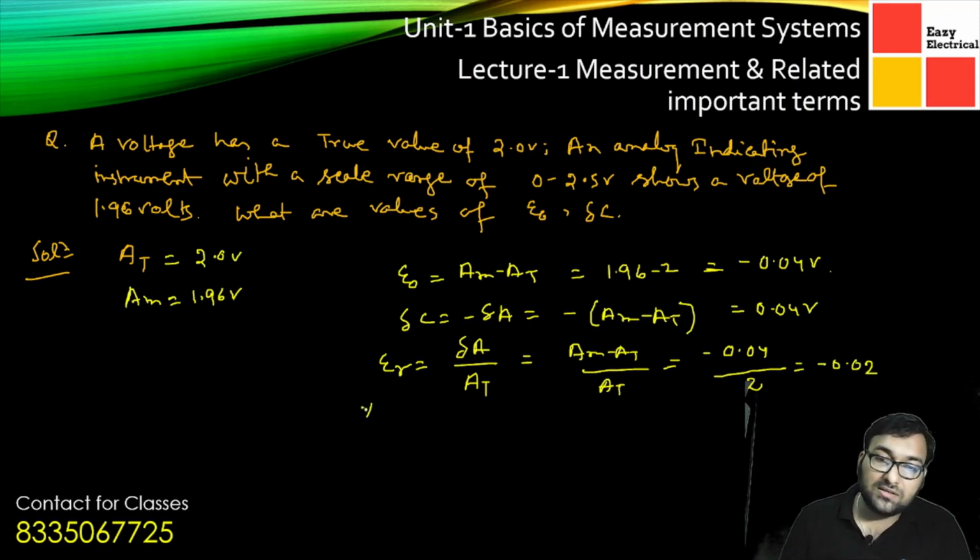Or they can also ask for the percentage relative static error. If we multiply by 100%, we get minus 2%, or the 2% value we can obtain from here as well. So this much for this portion. There are some more problems we can do, and we will also be taking care of them in our question practice session, and you can get the idea of the problems.